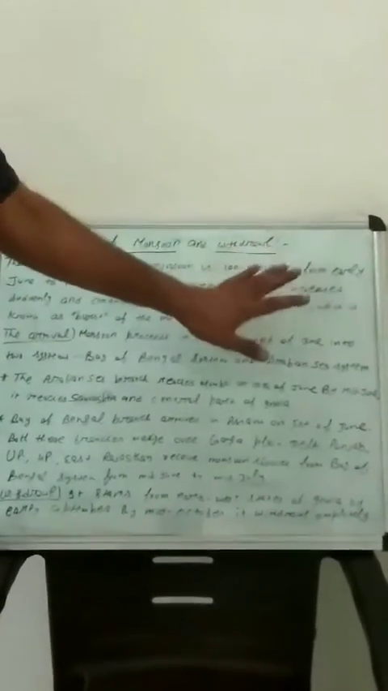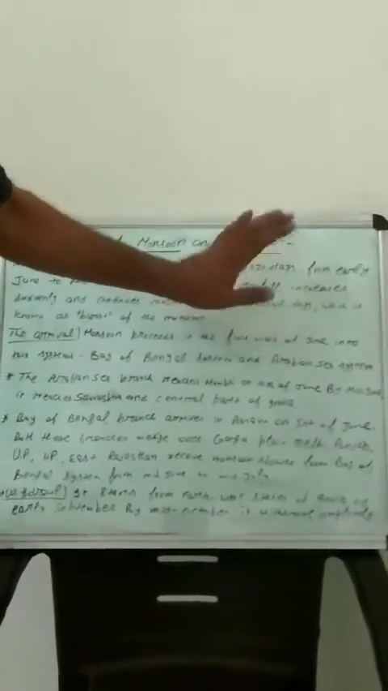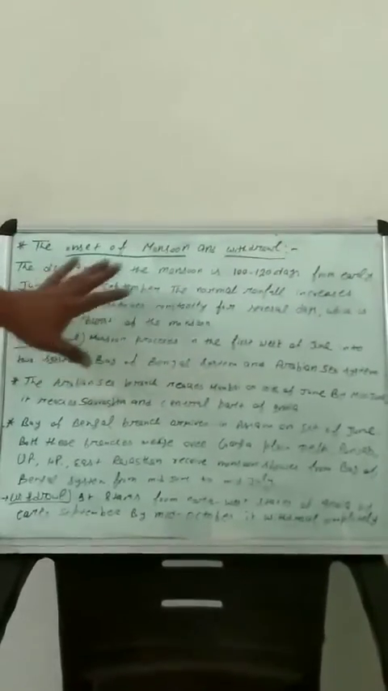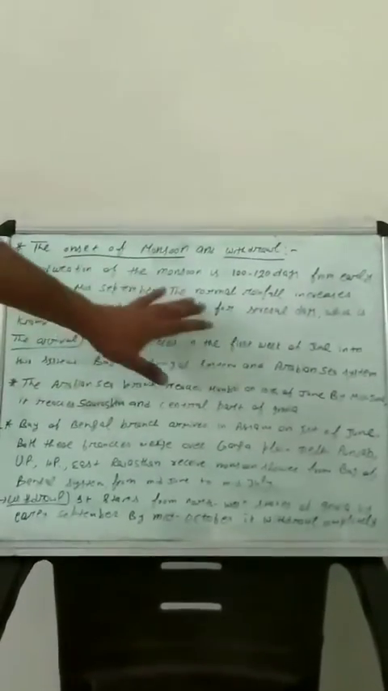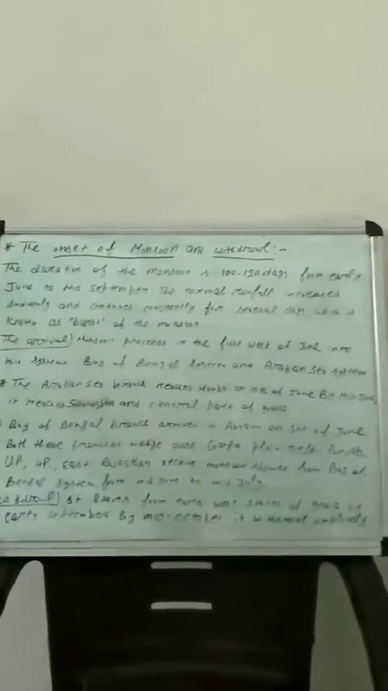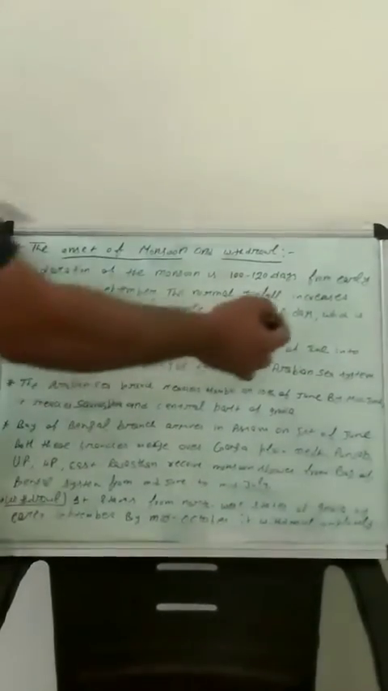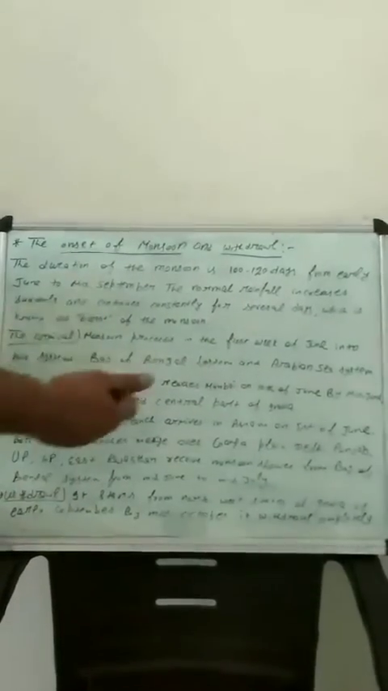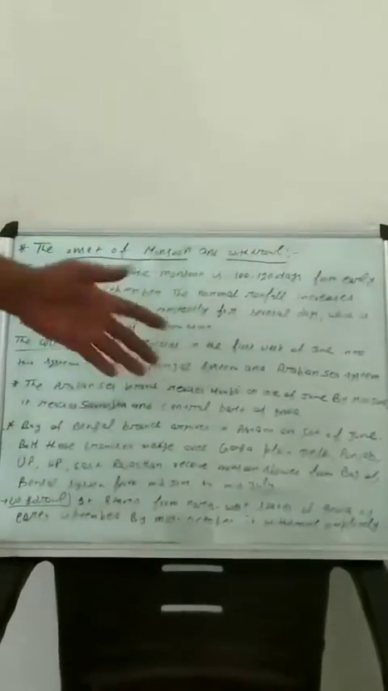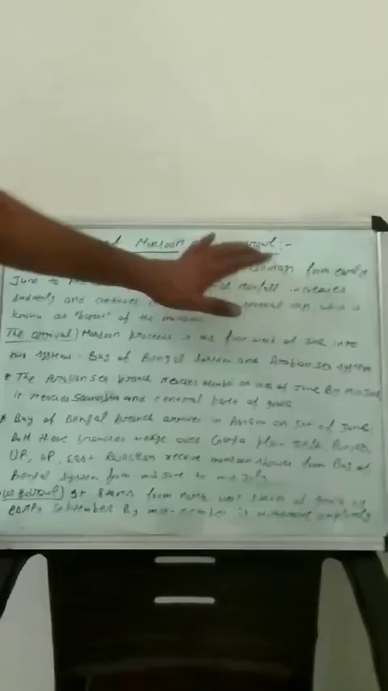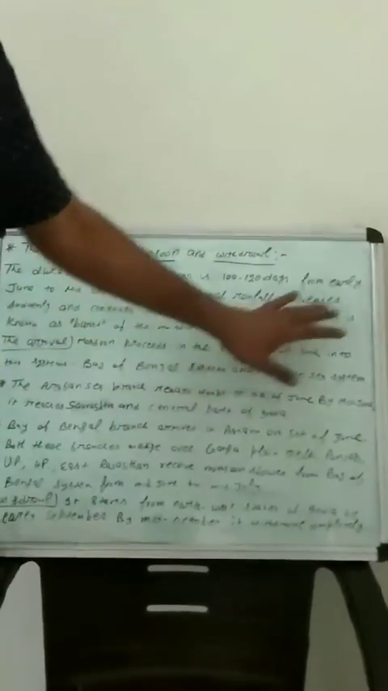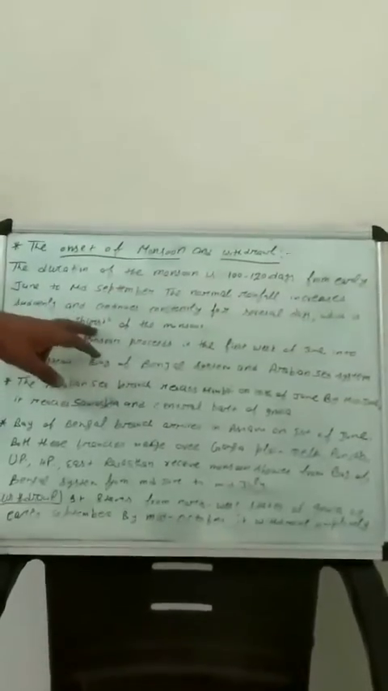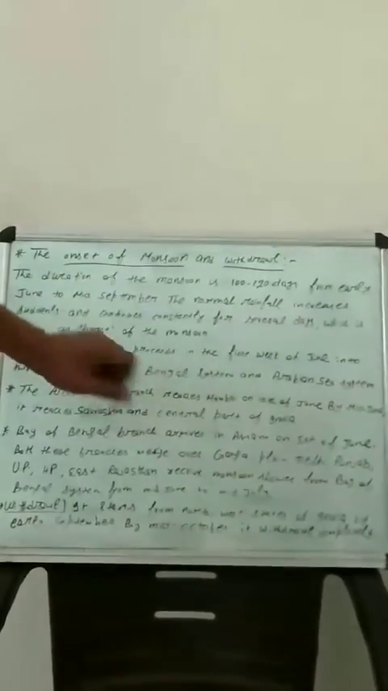So the duration of the monsoon in India is 100 to 120 days, from early June to mid-September. In early June, the normal rainfall increases suddenly. The rainfall is totally normal at the start, and then it increases suddenly and continues constantly for several days, which is known as the burst of the monsoon. Monsoon ka fatna. This is the burst of the monsoon.